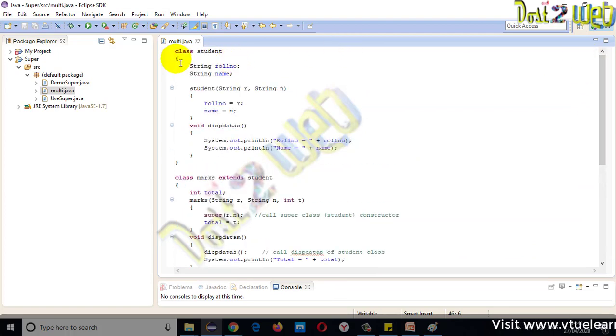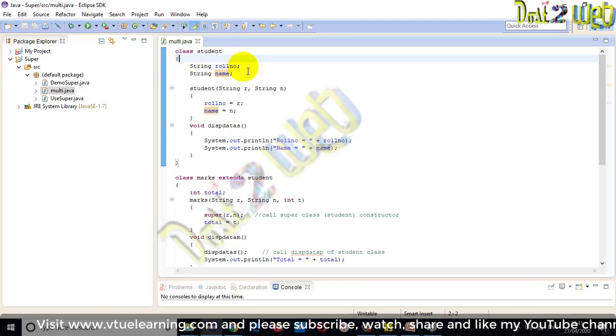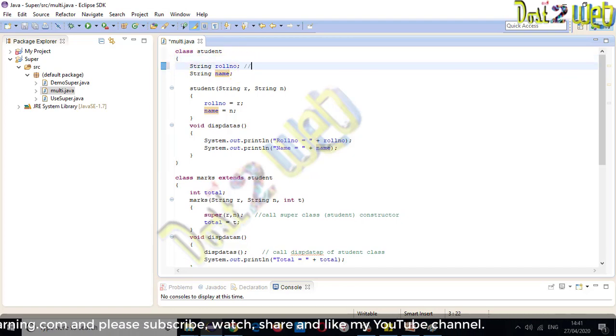So guys, what is the first class we have? Class student. As I said, we need the roll number. Suppose the roll number has numeric digits and alphabetic characters also, then you define it as a String only. So I'll define the roll number as a String, then a String name.